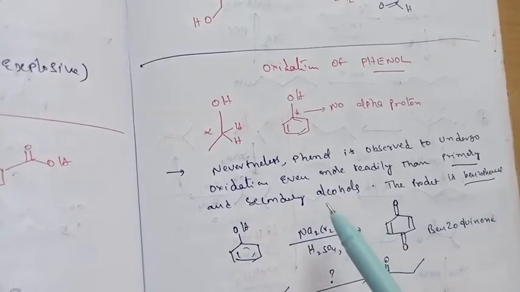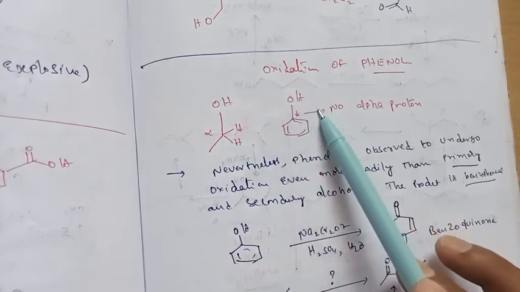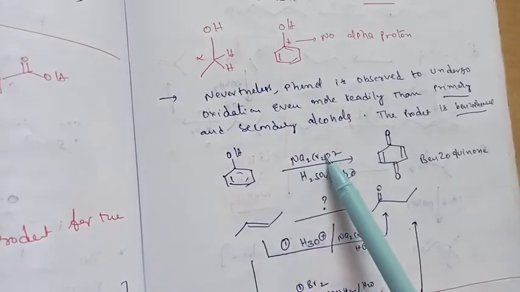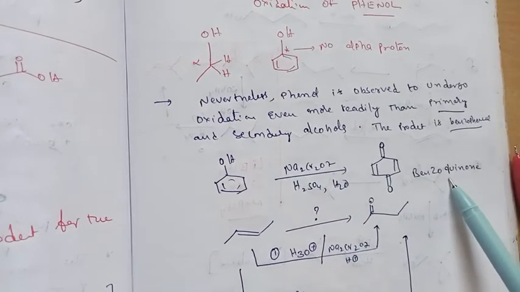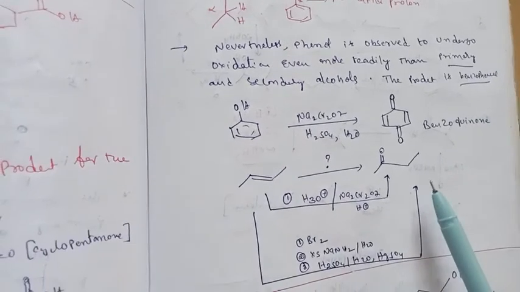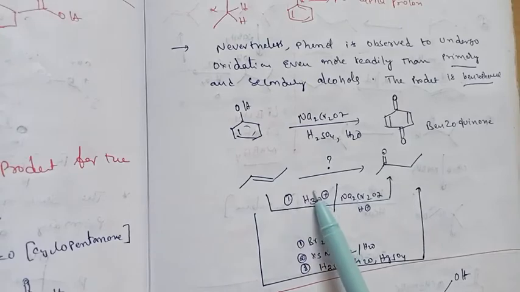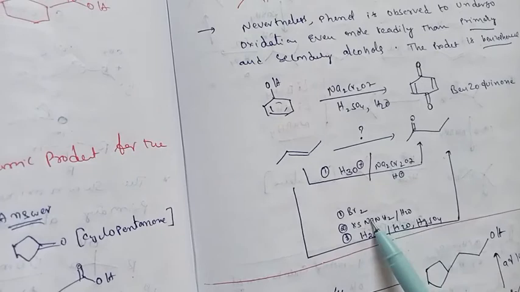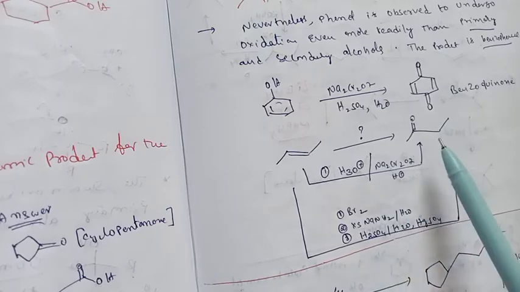benzoquinone. So it sometimes undergoes oxidation very easily, even though it doesn't have any alpha position. You can see phenol reacting with Na2Cr2O7 and H2SO4, and the very highly stable benzoquinone is the product. Another one: for example, an alkene, how can we convert it to this ketone? First we have to do acid hydrolysis followed by oxidation. Otherwise, bromination followed by excess sodamide, then followed by mercuric acetate. So this is the product.